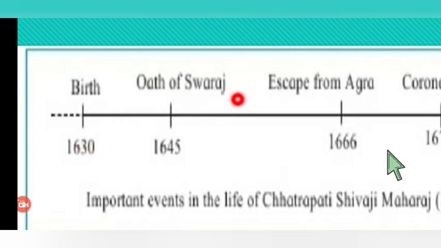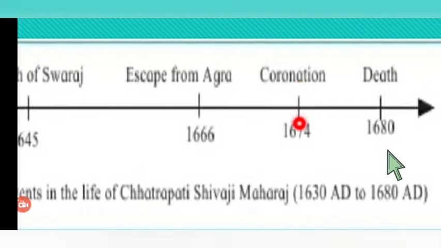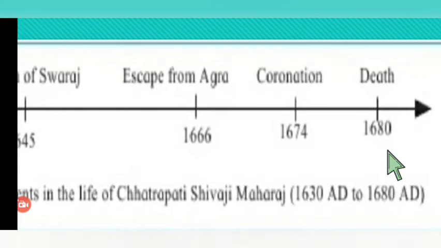Oath of Swaraj was in 1645. His escape from Agra was in 1666. His coronation was in 1674, and he died in 1680. So these are the important events of his life.